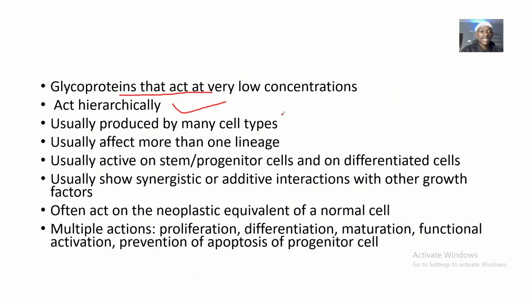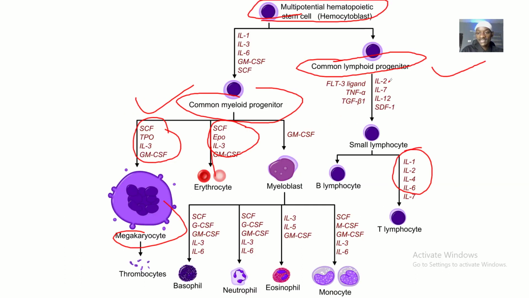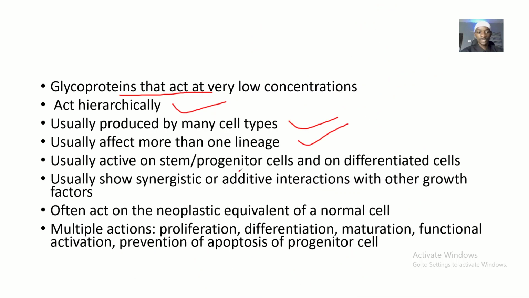You understand? Then they are usually produced by many cell types. They usually affect more than one lineage. For example, you have interleukin 2 acting here, and you can find interleukin 2 acting here too. You can find interleukin 3 acting here, and interleukin 3 acting here too. I hope you guys are following. They are usually active on stem and progenitor cells, and they can also be active on differentiated cells.